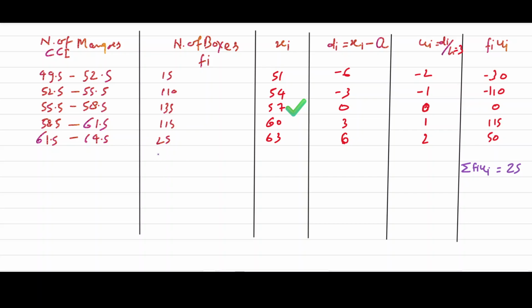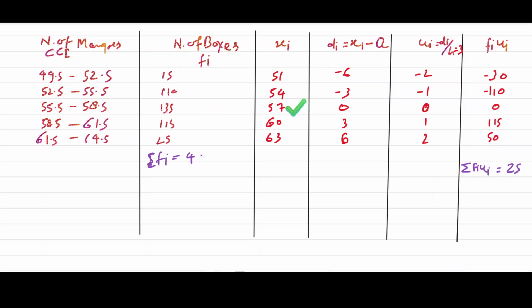If we add it, we can get sigma fi. That will be 15 and 25, 40, 40 and 110, 150, 150 and 135, 285, 100, and if we add it, 300, 400.